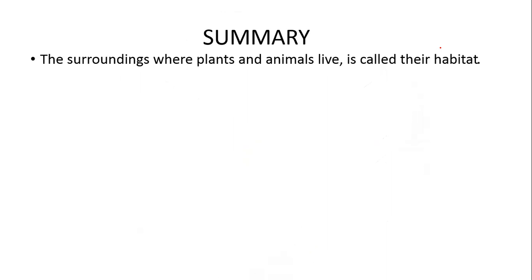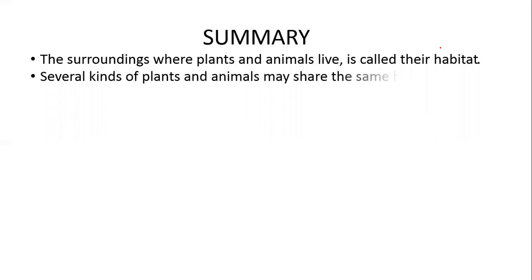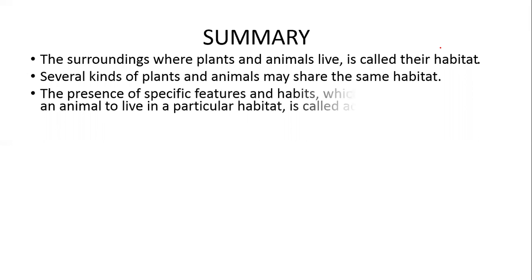Summary. The surroundings where plants and animals live is called their habitat. Several kinds of plants and animals may share the same habitat. The presence of specific features in habitats which enable a plant or an animal to live in a particular habitat is called adaptation.